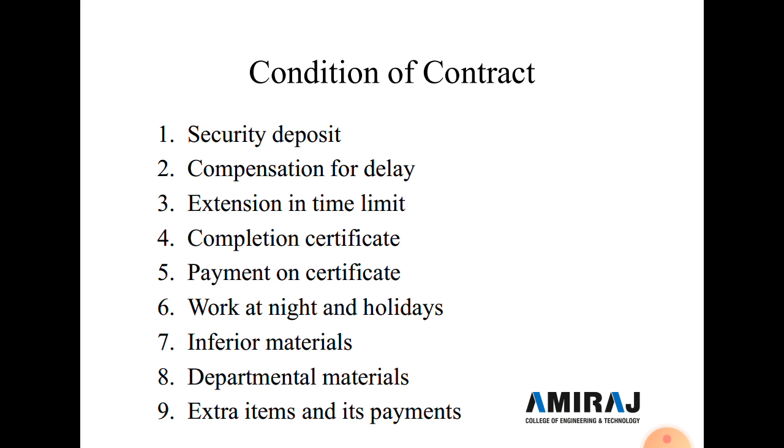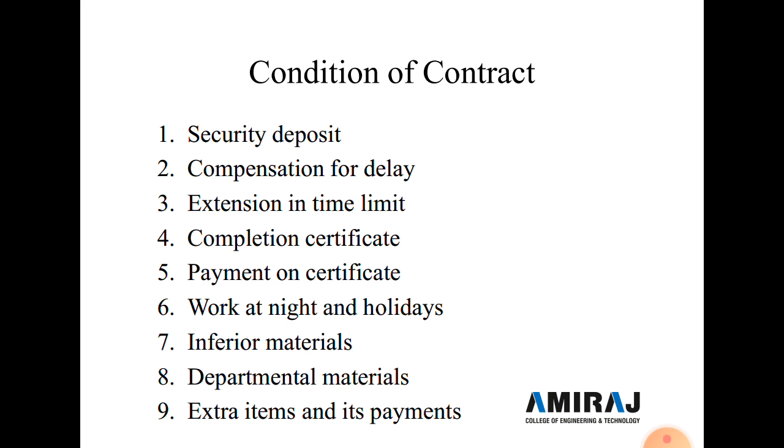This amount is kept as a check so that the contractor fulfills the terms and conditions of the contract and carries out the work satisfactorily according to the given specification, maintains progress of the work and completes the work within the time limit. So this is the first condition.